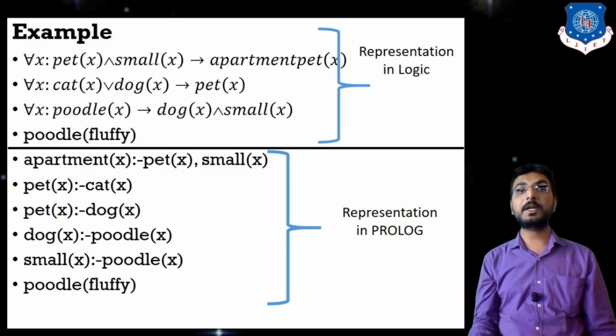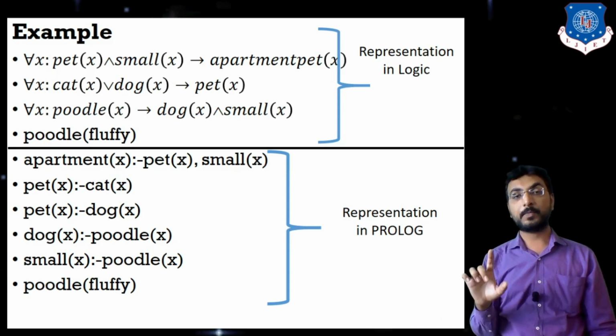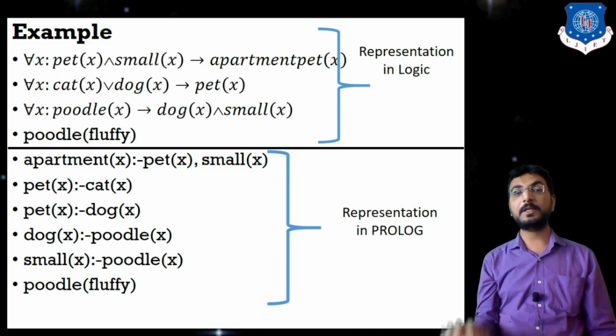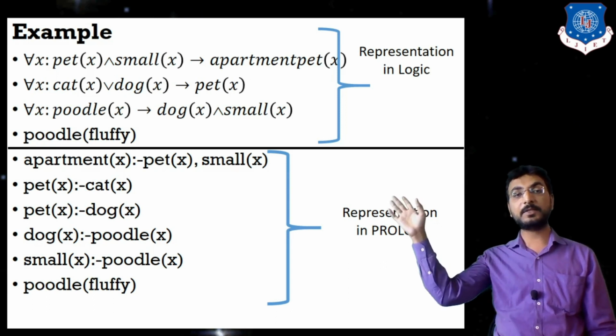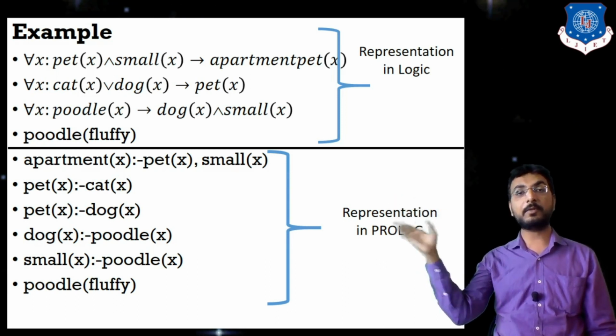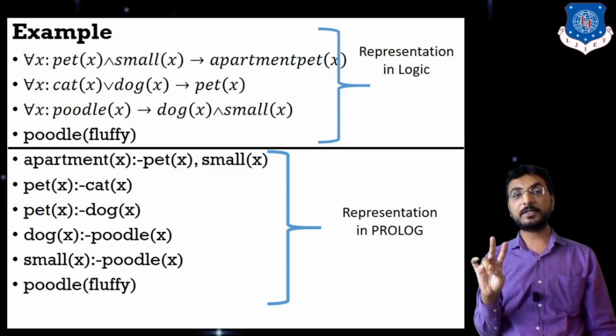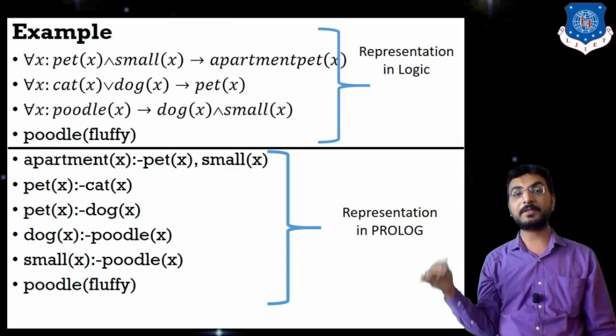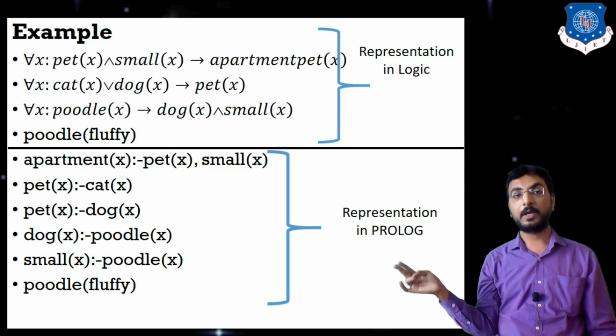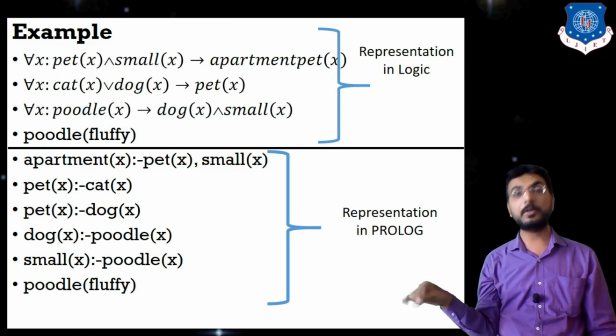So can we say that if it is a dog, then definitely it will be a pet animal? So our first statement is satisfied, that is pet of Fluffy. The second statement, that is small of X, is also satisfied because of dog of X and small of X. Poodle is a dog and poodle is small.